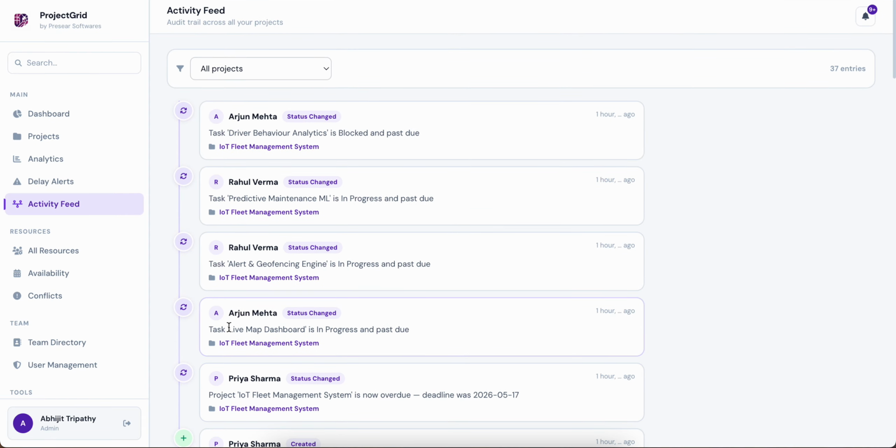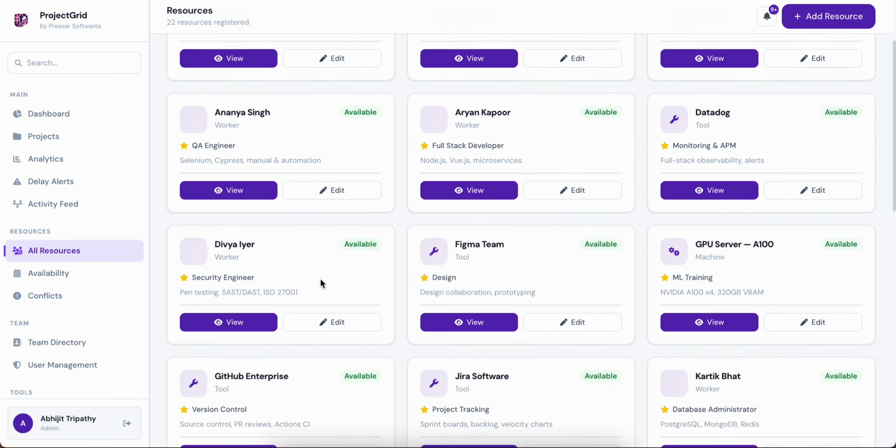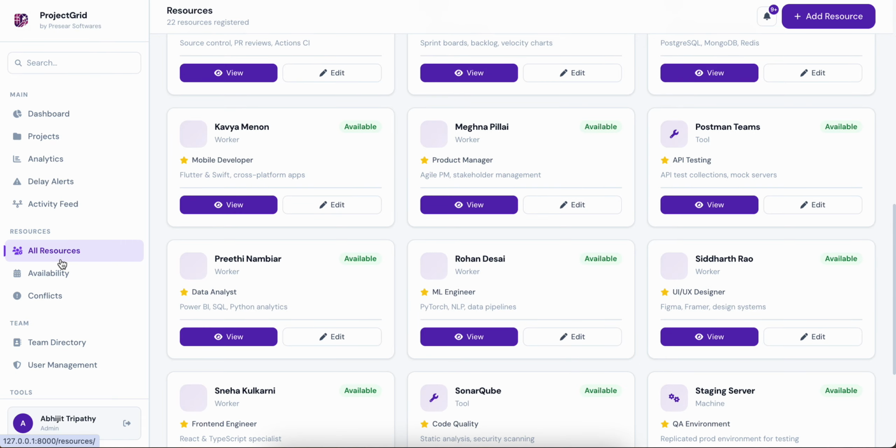All the activity you can track here. So let's assume you are the owner of the company. You see here what's been happening. In 1 hour, Arjun has added something, Rahul has added something, right? You can see all the resources here. All the resources means in case of construction, manufacturing, you can have excavators and all these things here, hardware, construction devices, and a lot of other things as resources.